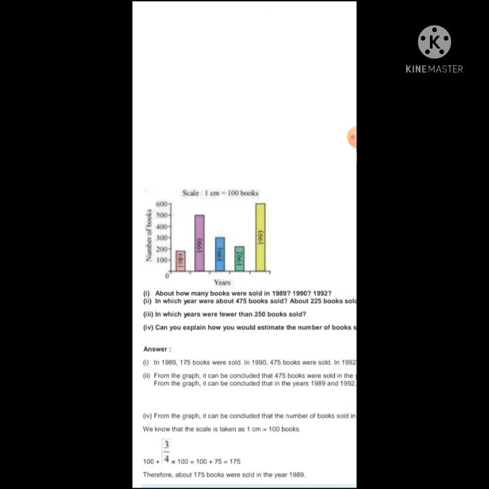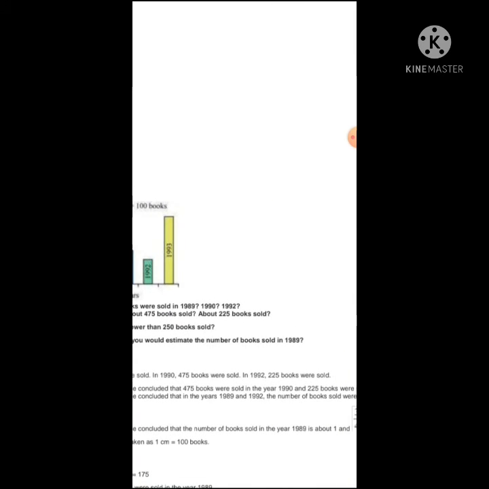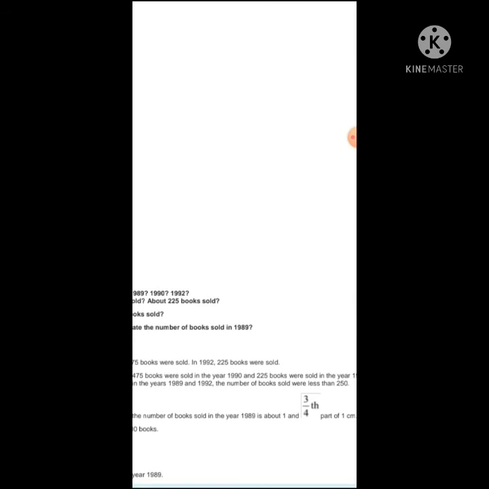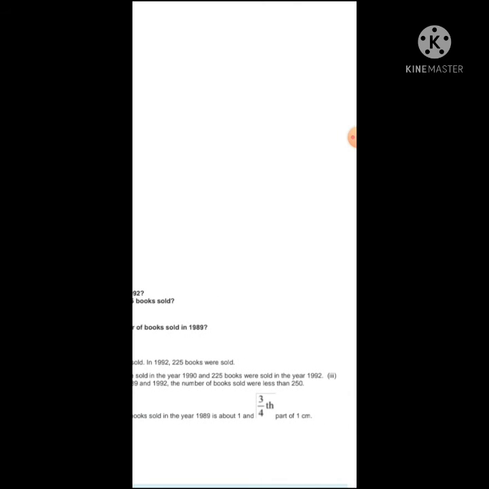The third question is: in which year were fewer than 250 books sold? Less than 250 books were sold, meaning in 1989. From the graph, the number of books sold in 1989 is about 3/4 part of 1 centimeter.